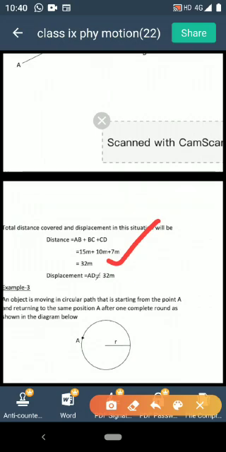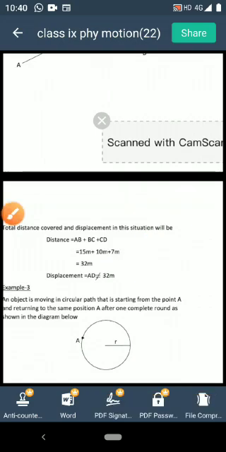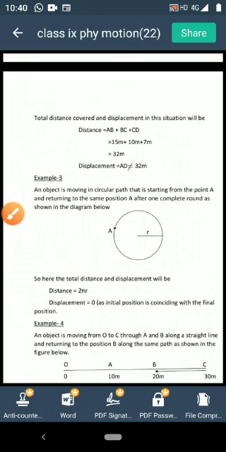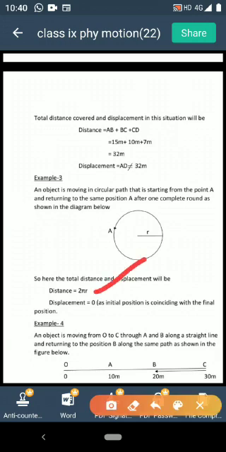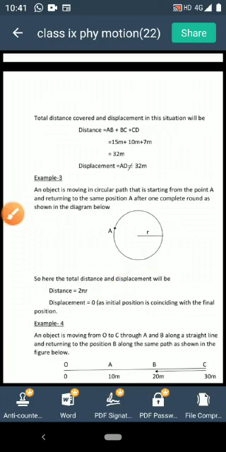Understood? Okay. Now come to the third example. The object is moving in a circular path of radius R. Suppose the object is starting from A and reaching back to A after one round. What is the distance covered? Distance covered is equal to the circumference of the circle, that is 2 pi r. What about the displacement? As the initial point and final point are both coinciding here, displacement is equal to 0. You see, displacement can be 0, but distance can never be 0. Clear? Got it?